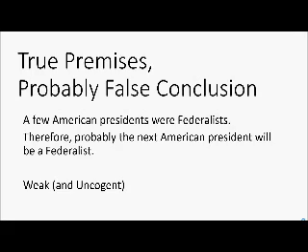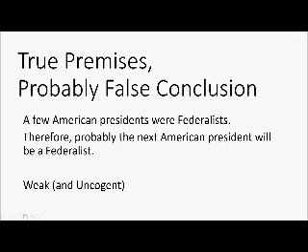And so we can say it's weak, and we would then call it uncogent simply because it is weak. Now, another example might be: a few American presidents were Federalists. Probably the next American president will be a Federalist. Well, here we are once again. We have the same premise, but the other conclusion, which actually follows from it, is somewhat related to the first one.